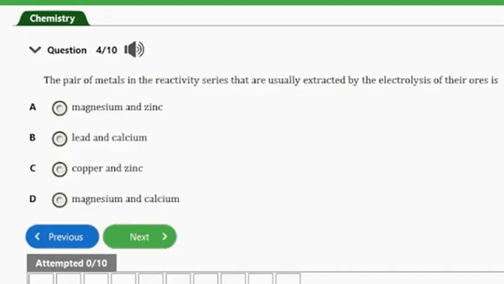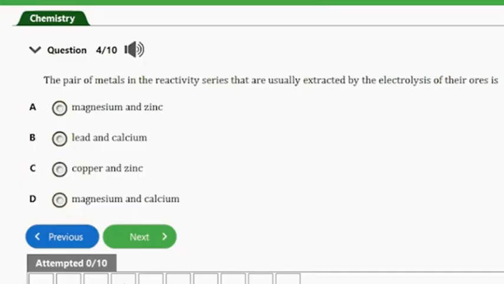Question number 4. It says, the pair of metals in the reactivity series that are usually extracted by the electrolysis of their ores is A, magnesium and zinc, B, lead and calcium, C, copper and zinc, D, magnesium and calcium. So guys, the answer to this question is option D here, magnesium and calcium.